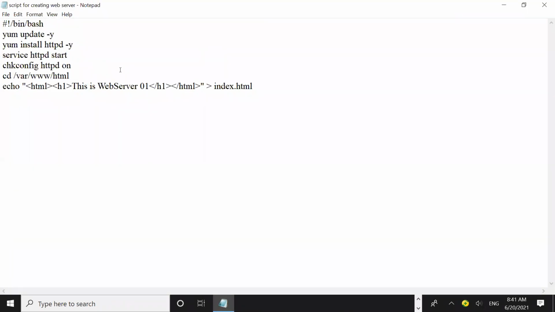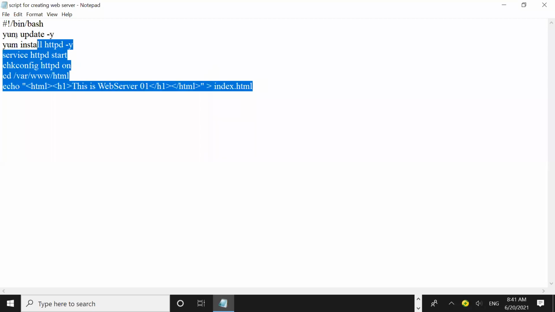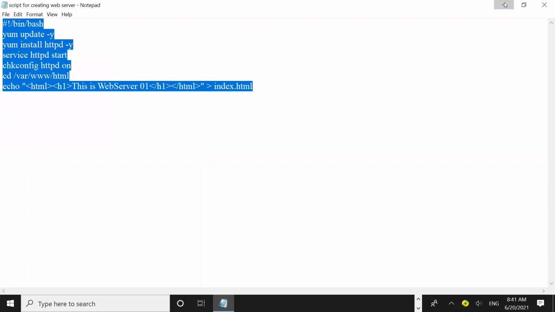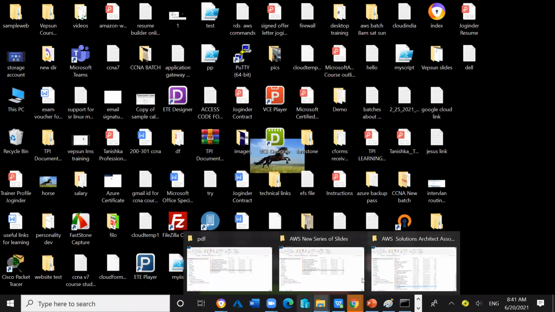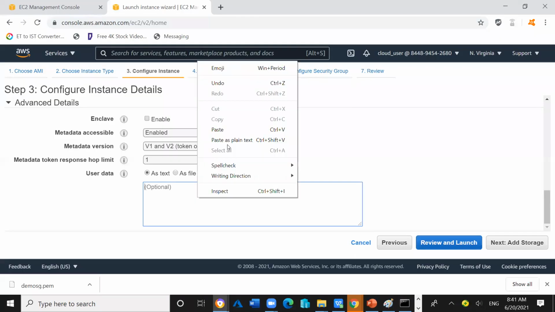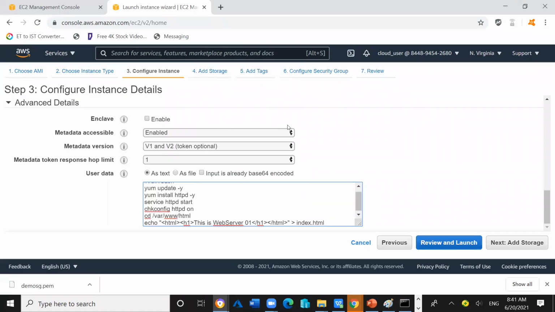So this is a script. So I will copy the script and I will paste it inside this window. Right? And the website will be created with the name index.html, and the web page should display the message, this is web server 01. Now click on next.